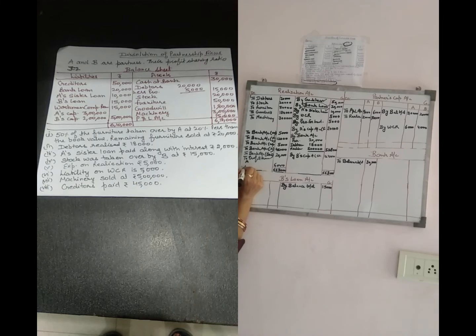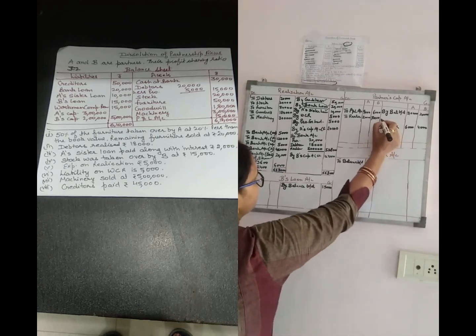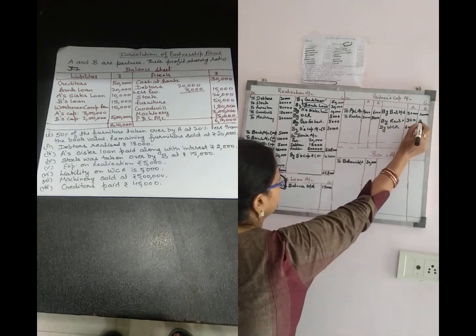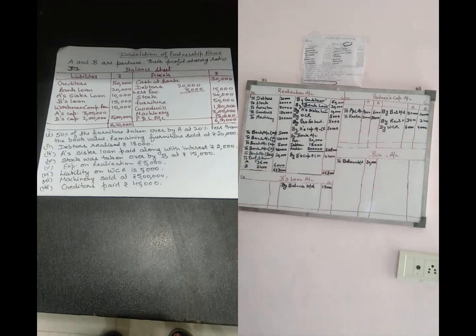A and B, 6,000 divided between the partners in 3:2. So 3,600 for A and 2,400 for B. This profit is transferred to the partners' capital accounts by the realization account. I think the realization account will be clear to you.